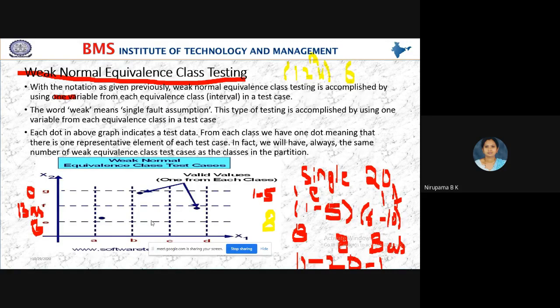In weak normal form, I told you I have 20 varieties of rice, and to check basmati rice, the range is from 6 to 10. The range is from 6 to 10.